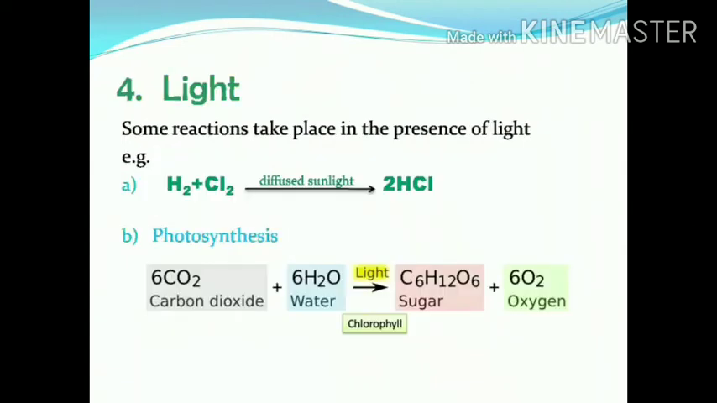The fourth condition is light. Some reactions require the presence of light to occur. For example, if we mix hydrogen and chlorine in the dark, they'll never react. But if the mixture of hydrogen and chlorine is placed in sunlight, they react together to form hydrogen chloride. Same is the case with photosynthesis, which only occurs in the presence of light.